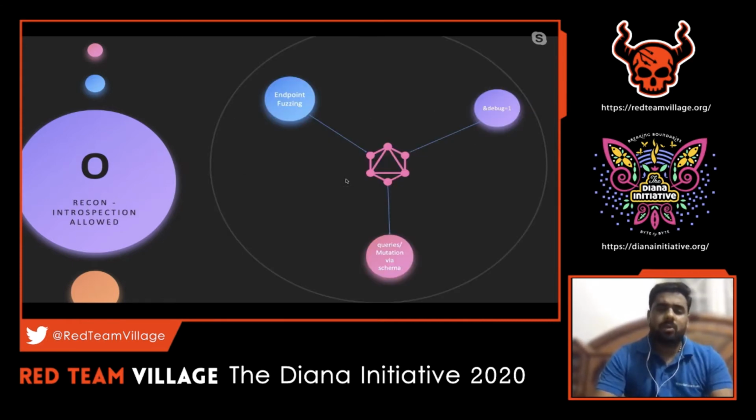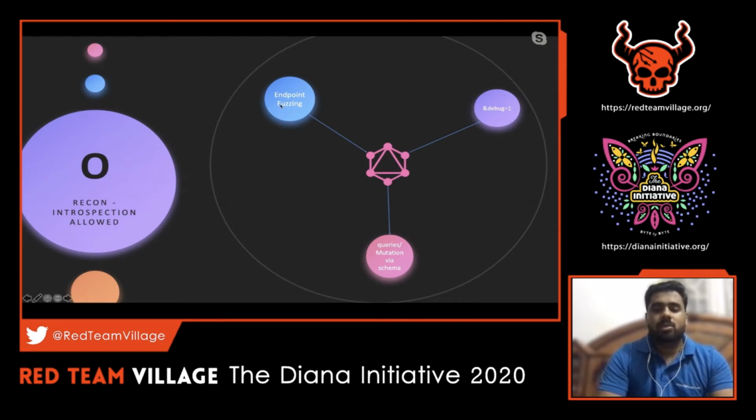So the main thing with respect to GraphQL pen testing, for example, you got a target to perform a pen test or a bug bounty activity. In that case, we have to start with the recon process, right? Recon is everything. The first thing we have to look at is the introspection. Introspection is nothing but a piece of query we can craft, and that query will perform an operation to pull out certain data from the backend schema. We are going to interact with the schema, the SDL language structure, to pull out certain information from the backend server. That's what we are going to achieve with the introspection.